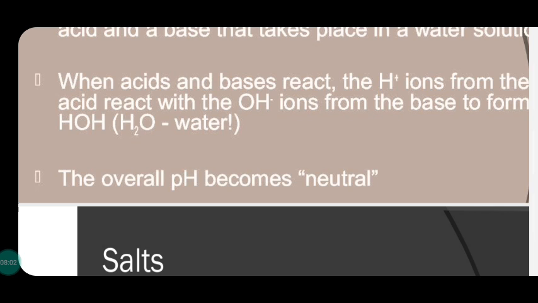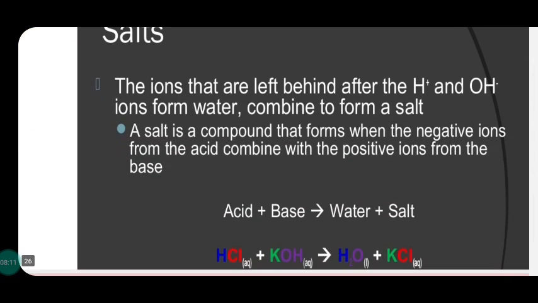Okay. Now moving to the next topic, salts. Salts are substances that have a crystalline or amorphous look. Crystalline substances. For example, sodium chloride. It is a salt. Washing powder, salt. Bleaching powder, salt. So the ions that are left behind after the H+ and OH- ions form water combine to form a salt.